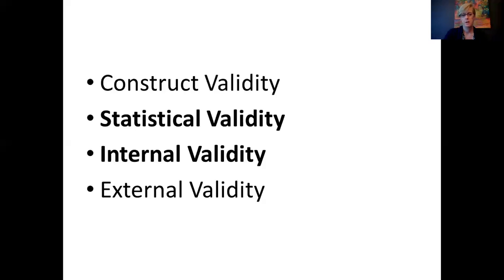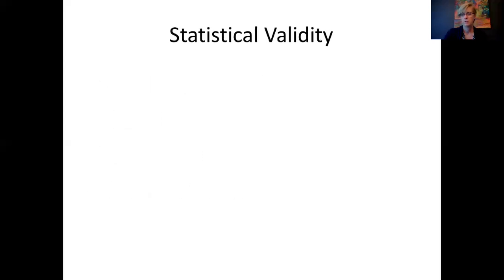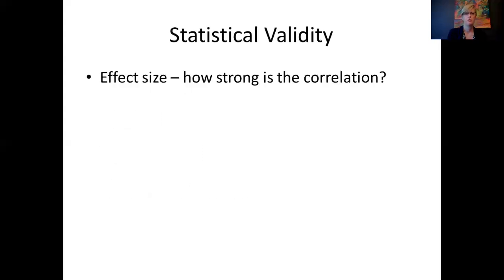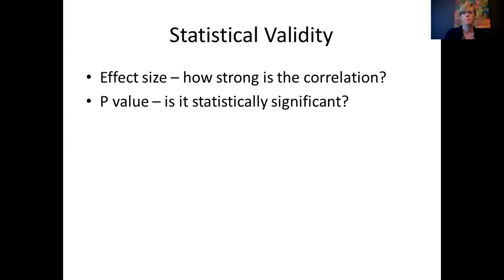So let's take a little bit closer look at statistical and internal for how they particularly relate to correlations and association claims. Well, the first kind of big thing with statistical is like, okay, so there was an effect, but how big? Now, in a correlation, all right, we have a correlation coefficient. There's some kind of association, but how strong is it, right? Is it weak, medium, strong correlation? And the correlation coefficient tells us this. So that's great. Now, moving beyond the strength of the correlation or the association, we also want to ask, but is it a statistically significant one?